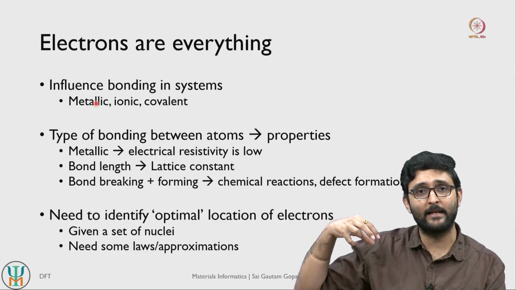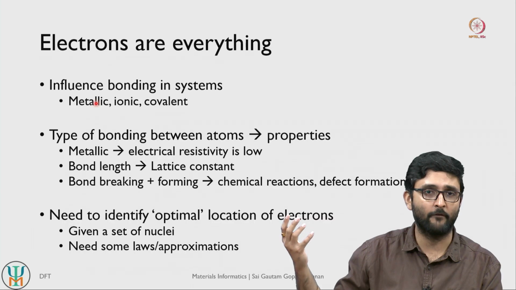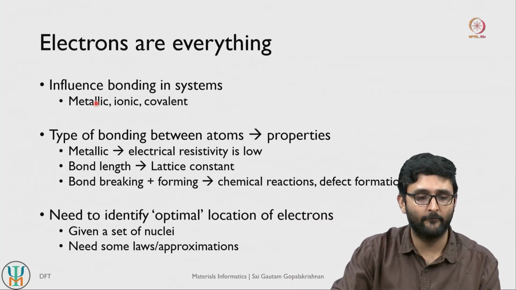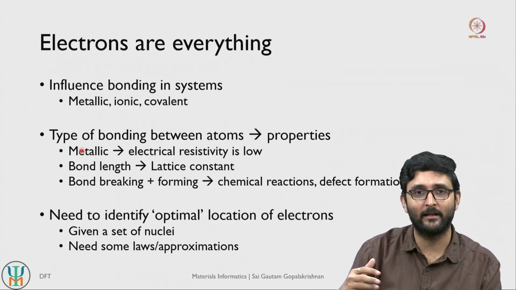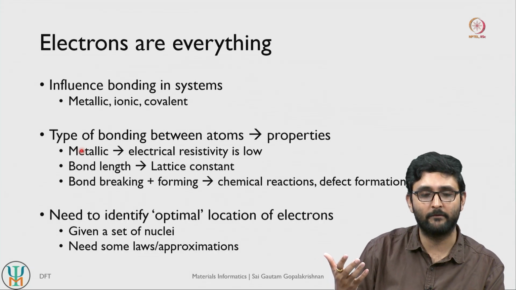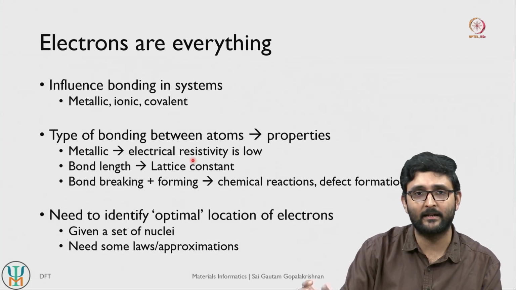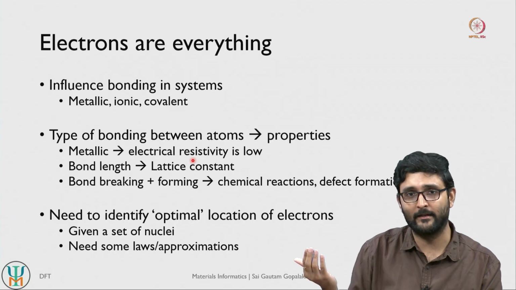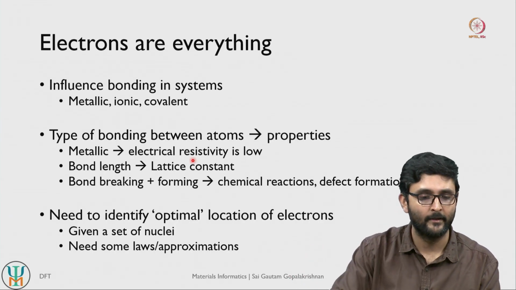and bonding in turn dictates properties of a given material. If you think about a structure with a high degree of metallic bonding between the electrons, its electrical resistivity is going to be low, or it is going to be an excellent electronic conductor, right.